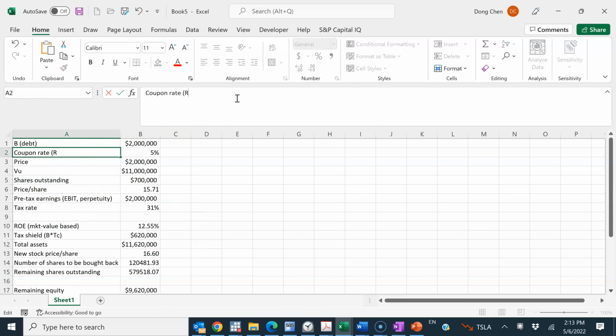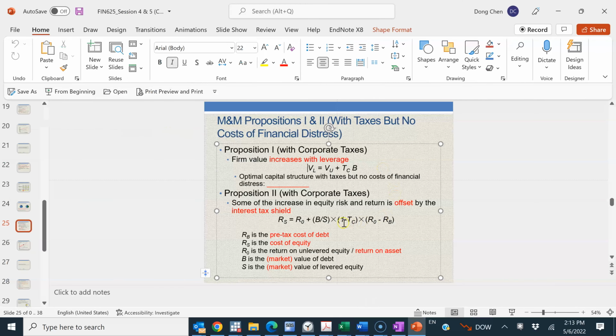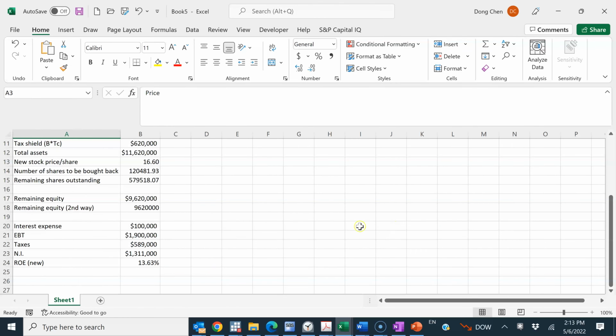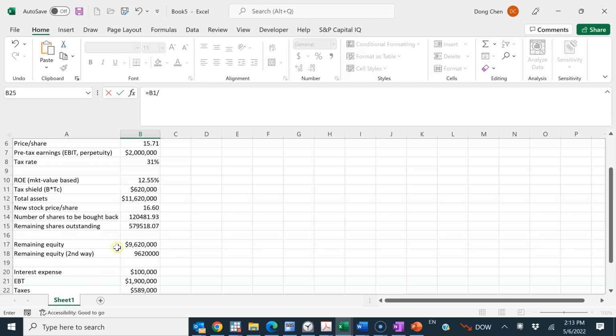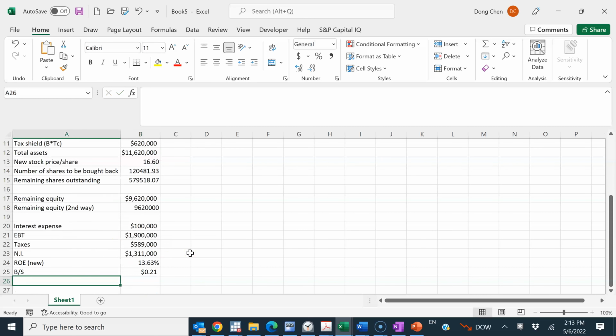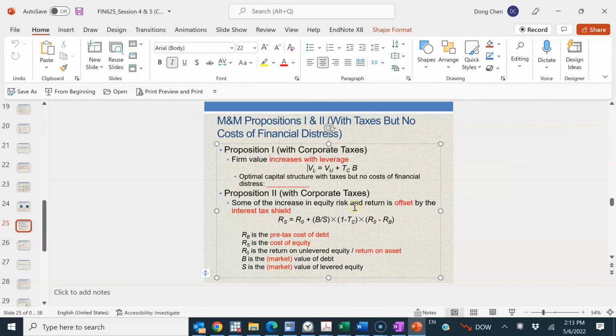Because the bond is traded at par. And B over S, what is B over S? Let's calculate B over S. Right? B over S should be 2 million divided by remaining equity, right? Remaining equity, that's the S. So this gives me the B over S, and so now I can plug.